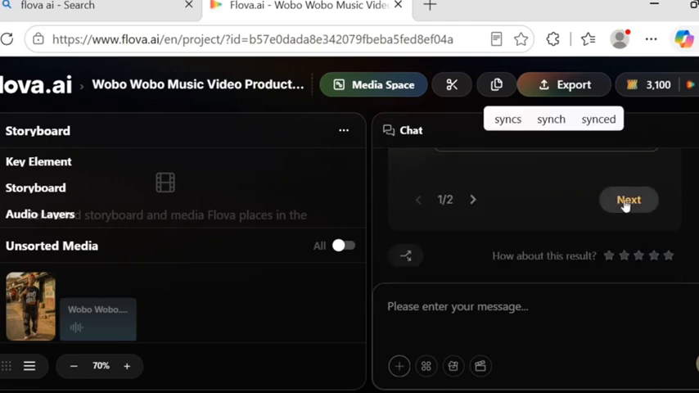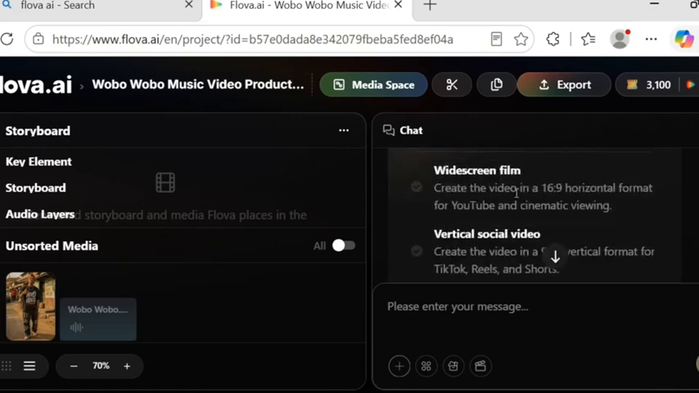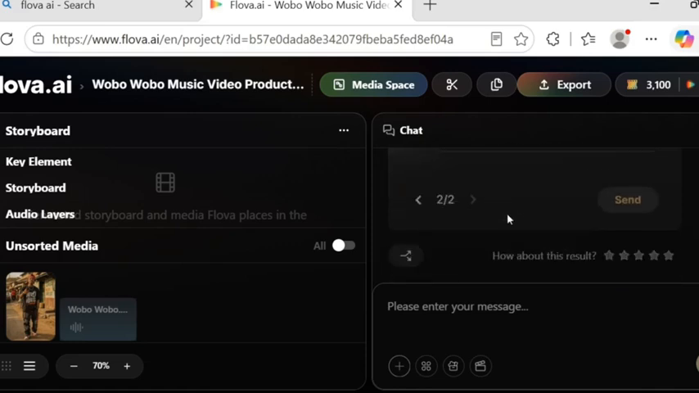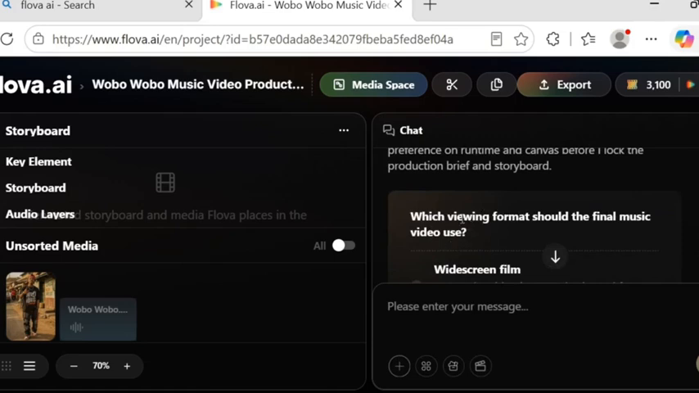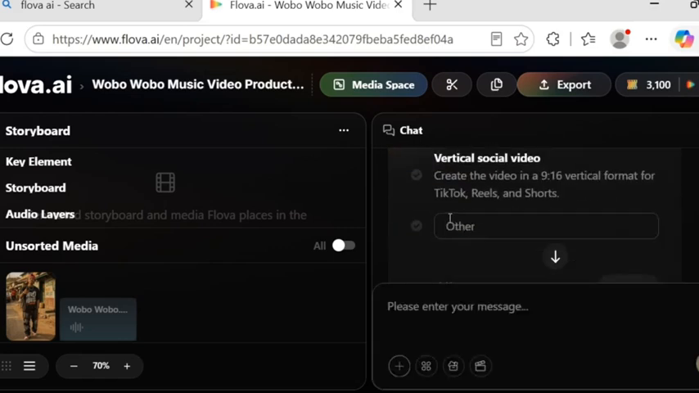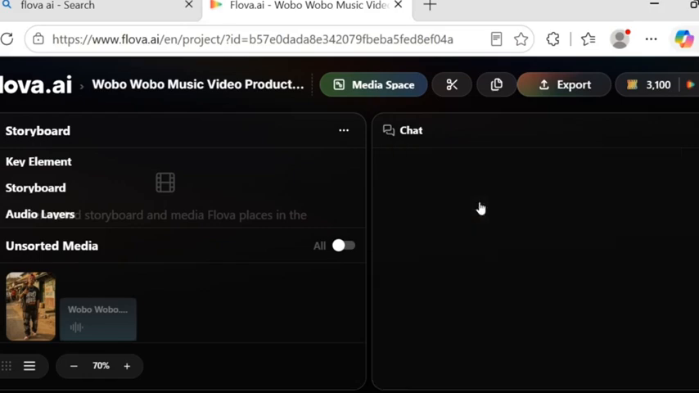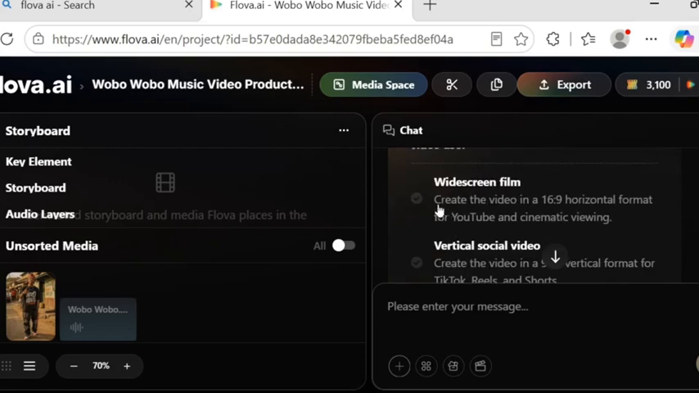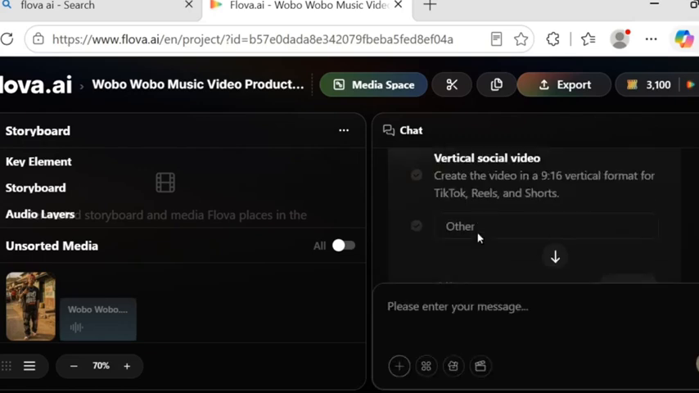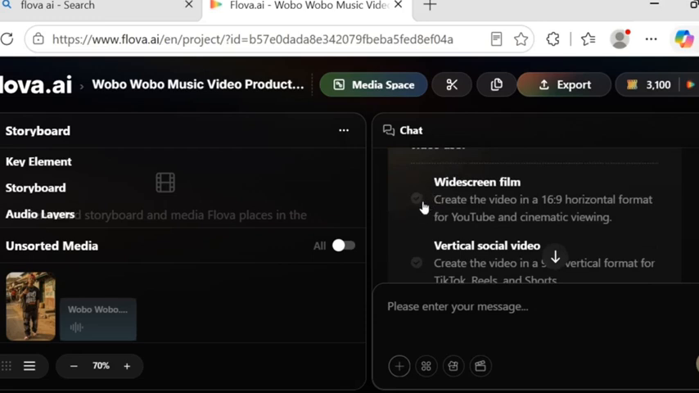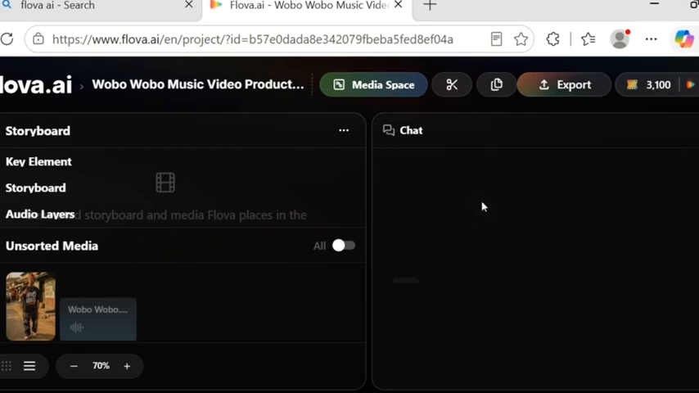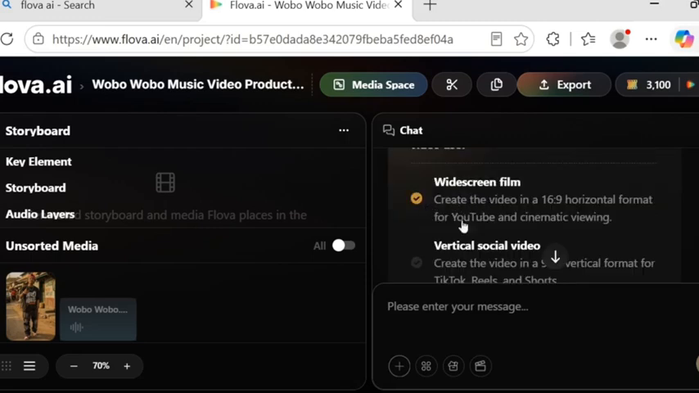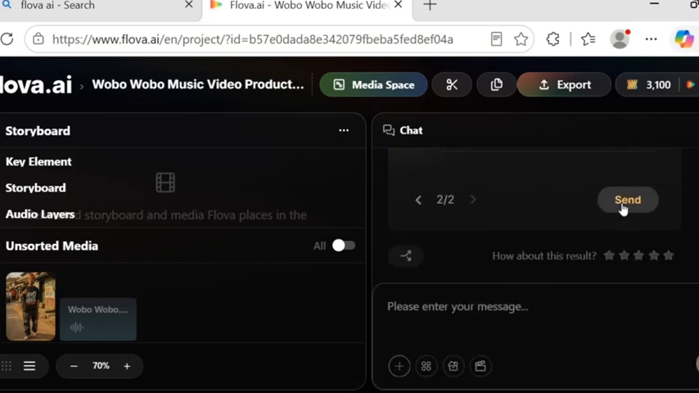I'll click on next. As you can see, next here, and after I click on next, just allow it to load again. It will bring you some things. As you can see, which view format should the final music video use? So now you can select among these two: video with 9:16 ratio, that is vertical, and you can also select horizontal. Now I want us to use this one here, so I'm going to click on this first one. I want it to be 16:9, and after that I'll click on send.